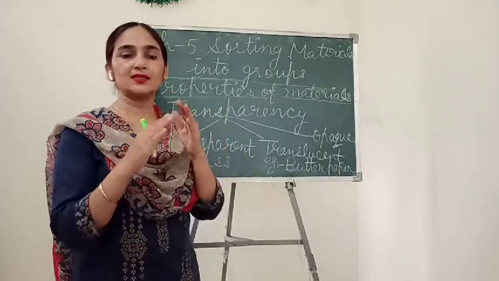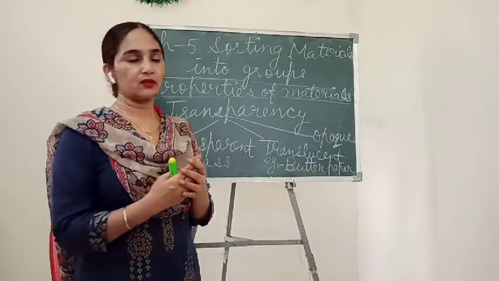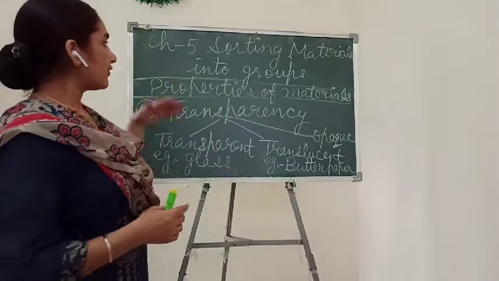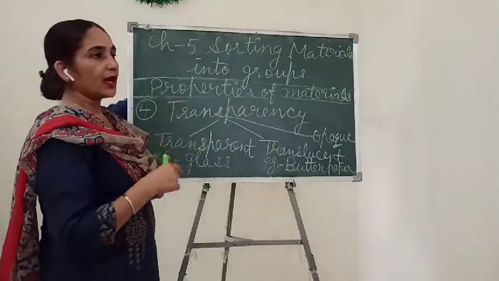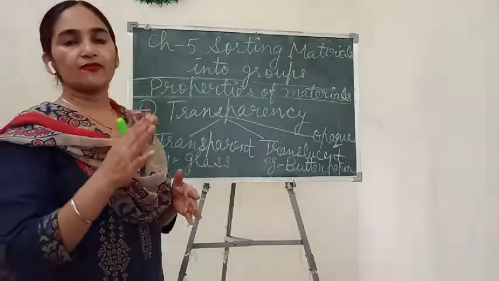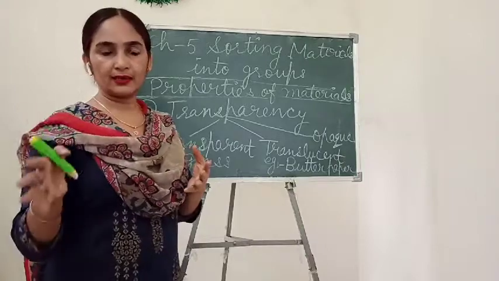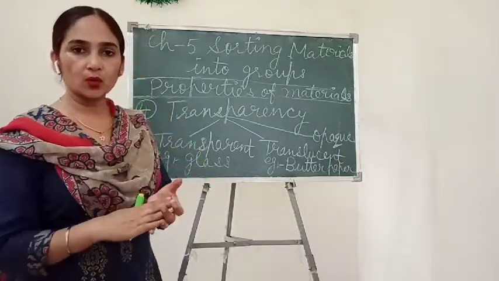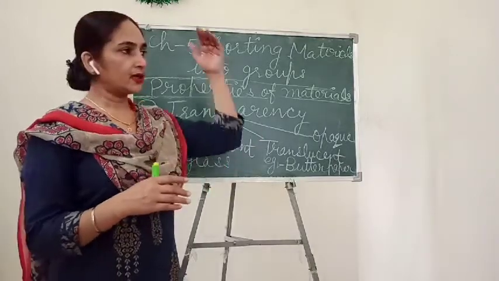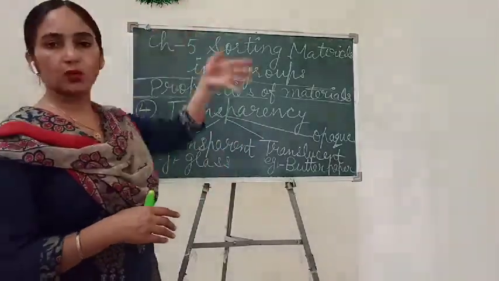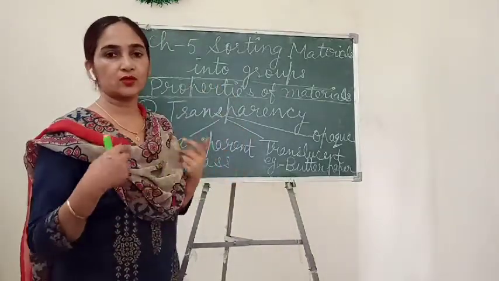And we can't see anything which is behind the opaque object. Just like this board, if I keep my hand behind the board, you can't see anything. Or in the same way, if I take the example of any wooden door or metallic door, what is behind the door we can't see. And this wall is also opaque material. What is behind the wall, that also we can't see.